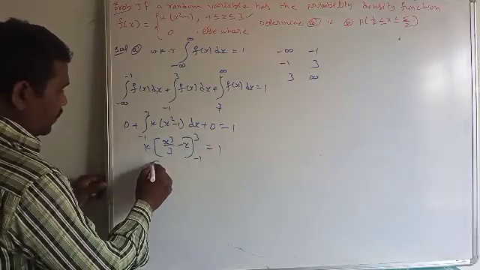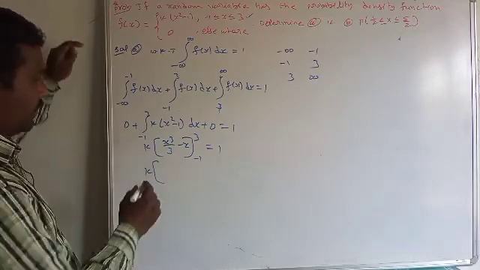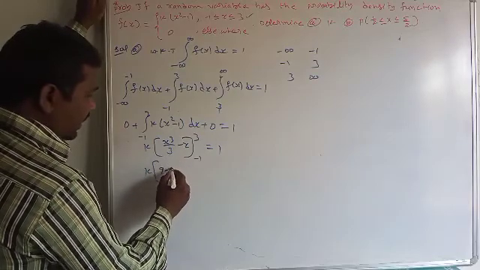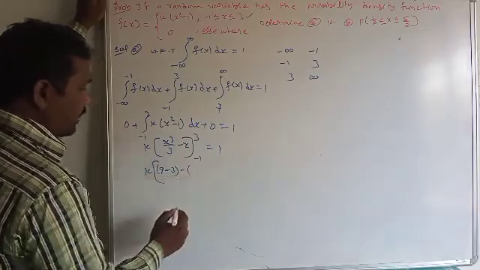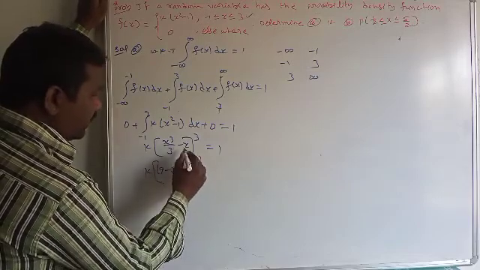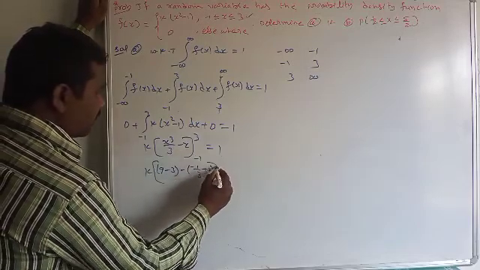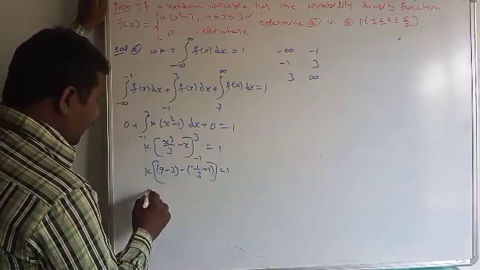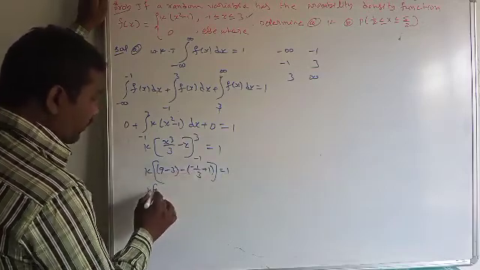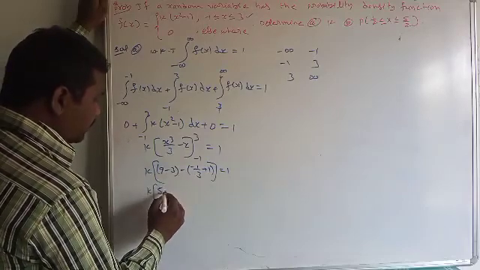And k into, we apply the upper limit 3: 3 cube is 27, 27 by 3 is 9, minus 3. Minus, we apply the lower limit minus 1: minus 1 whole cube by 3 is minus 1 by 3, minus of minus 1, plus 1, is equal to 1. Finally, k into 9 minus 3 is 6, 6 minus 1 is 5, minus 2 plus 1 by 3.